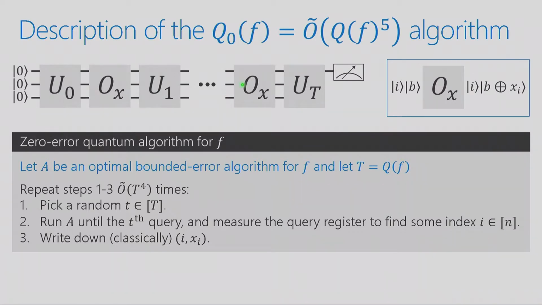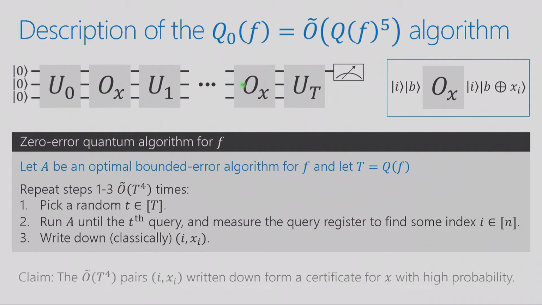And let's analyze the cost. Step 1 doesn't cost anything. You don't need to make queries to pick a random number. Step 2 might cost at most t queries. And step 3 costs 1 query because you're just querying x sub I. So in total, this algorithm makes at most capital T queries, like steps 1 through 3 make capital T queries, and then you're repeating this t to the 4 times, so that's t to the 5 queries. So that's the budget we had. We had t to the 5 queries as our budget.